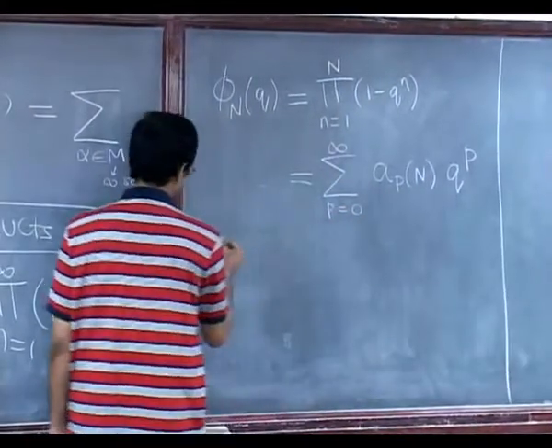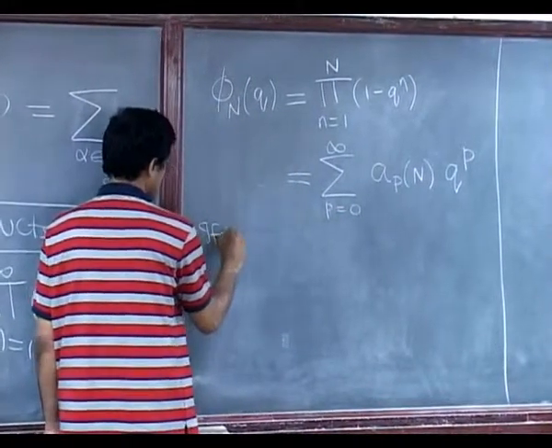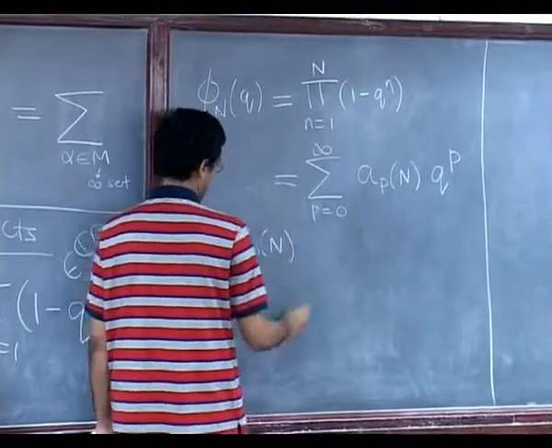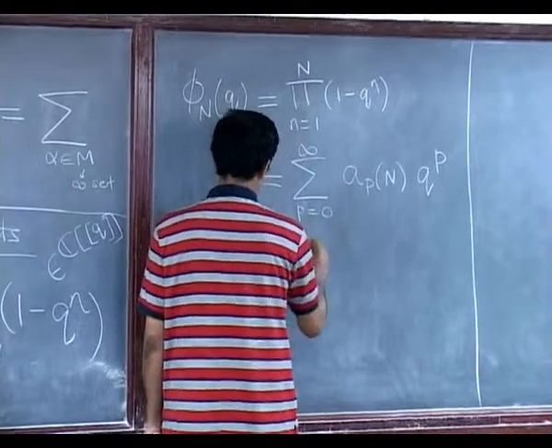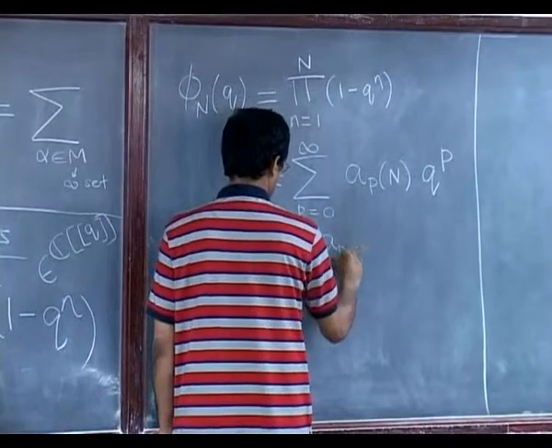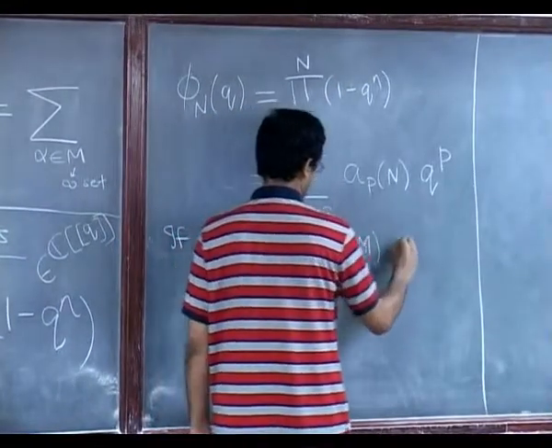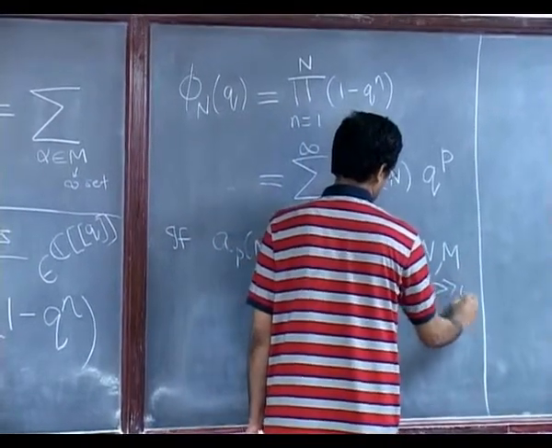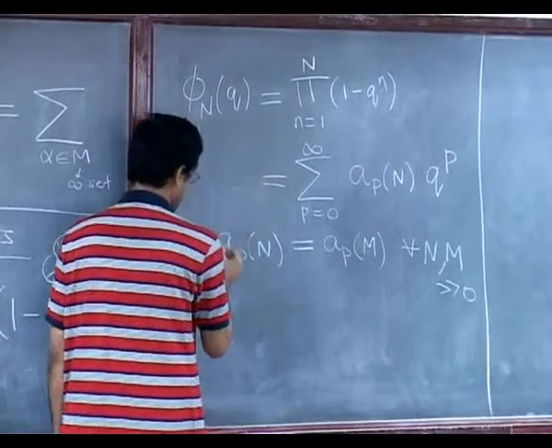So, for example, if a p n is equal to a p m for all n, m large, for every fixed p.